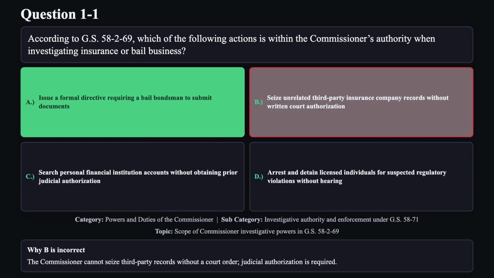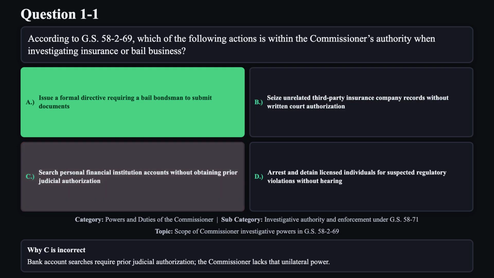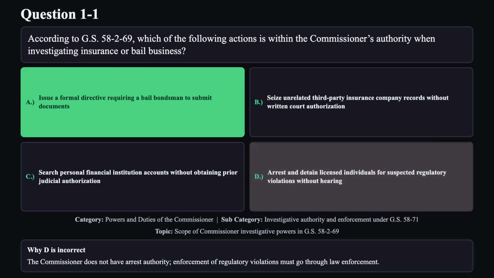Reason B is not correct. The Commissioner cannot seize third-party records without a court order. Judicial authorization is required. Reason C is not correct. Bank account searches require prior judicial authorization. The Commissioner lacks that unilateral power. Reason D is not correct. The Commissioner does not have arrest authority. Enforcement of regulatory violations must go through law enforcement.